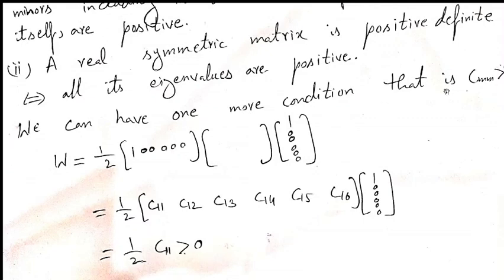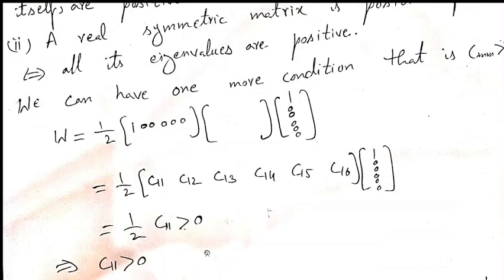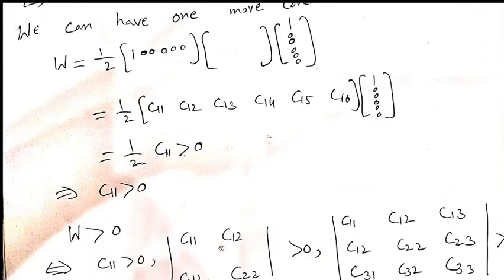Now we have one more condition, that all the diagonal elements are positive for C. We can prove this if you take the strain and this is C. When you multiply all these, you have C11. You know that W is positive, so C11 is positive. You can prove all the others, C22, C33, by following this procedure. And then you have all the diagonal elements positive.